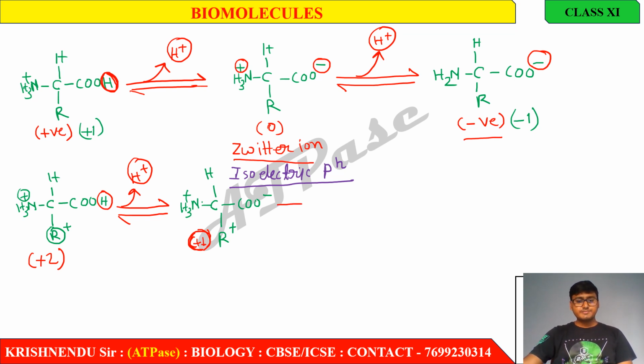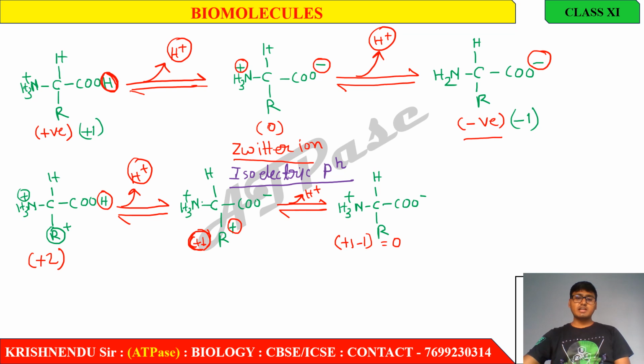Okay. Now, which proton is removed from this amino acid? This proton, the R group's proton, is removed from this amino acid. So after removing this, the structure of the amino acid is just like this: COO minus, NH3 plus, and R. Here the charge of this amino acid is plus 1 and minus 1, equal to 0. That means this is the zwitterionic state.